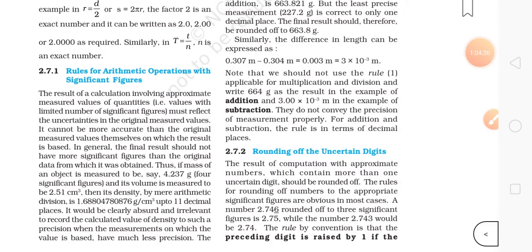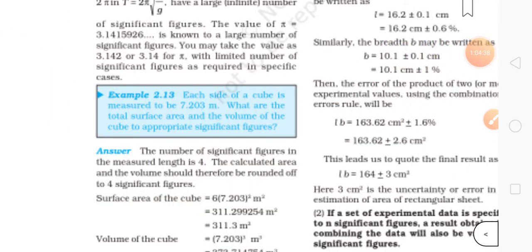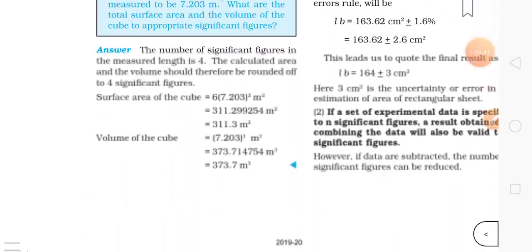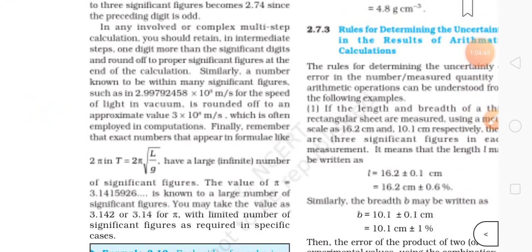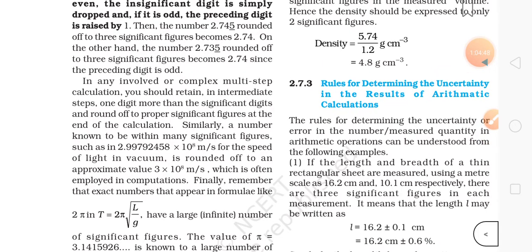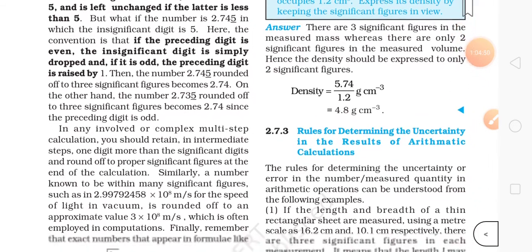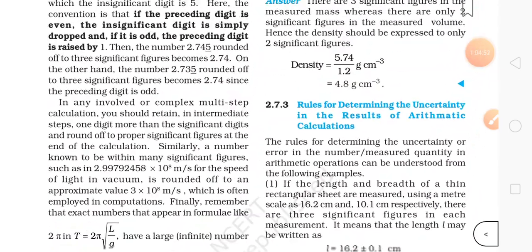Okay, nothing is different here, everything is similar. And this rounding off also I have done there. What are the rules and how to do that. Questions also I have given some. So please go and check that video.